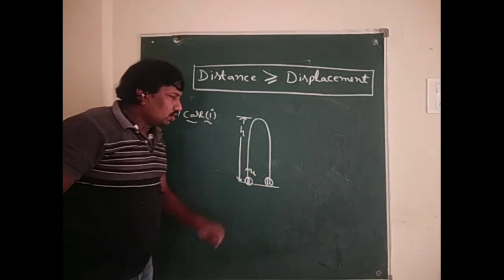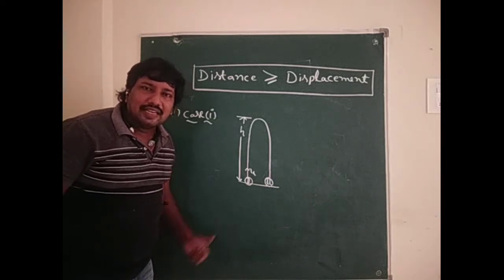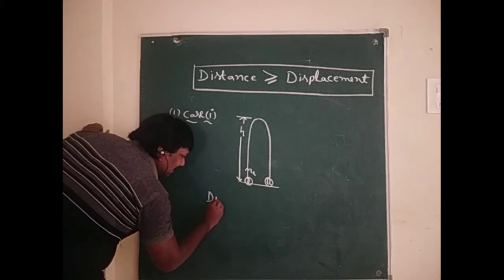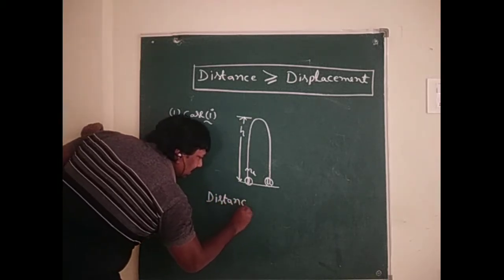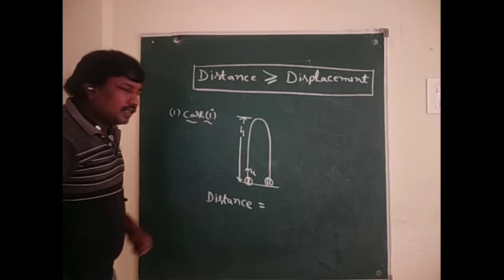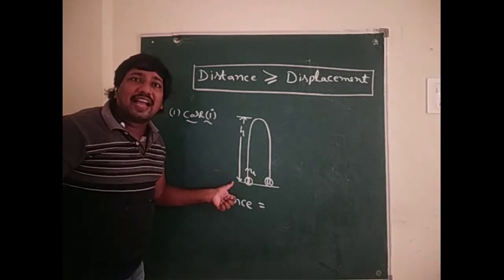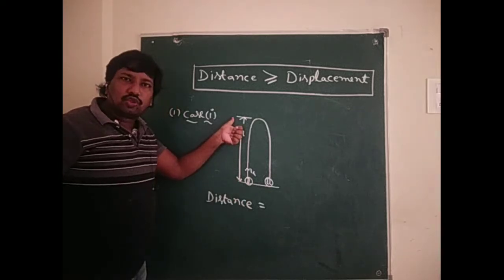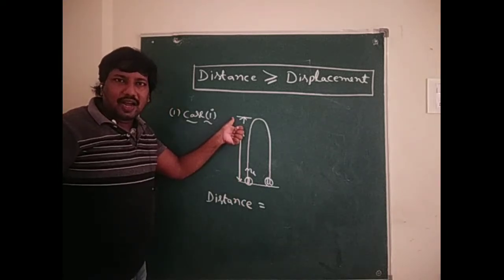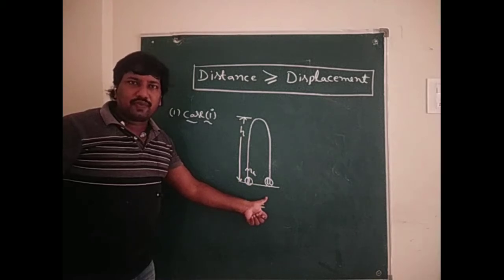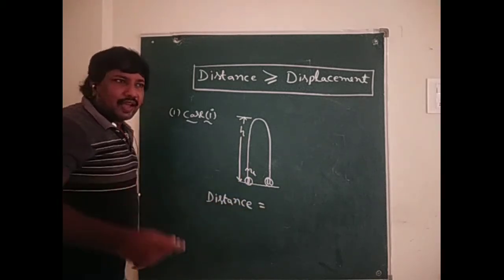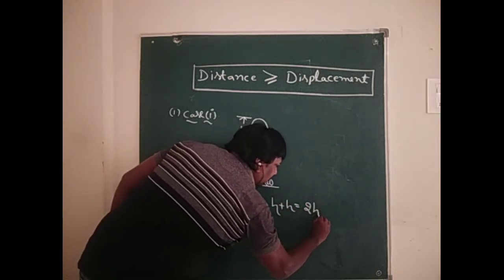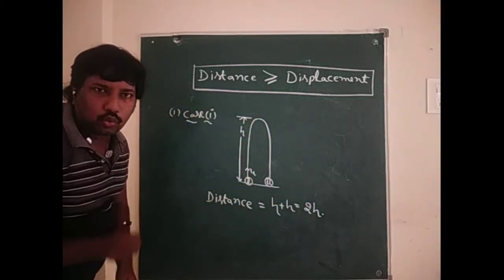In this situation we can find the distance and displacement of the body. Distance means the actual path covered by the body. It reaches the maximum height h, and returns to the same earth surface, another height h. So h plus h, the total distance covered by the body is 2h.